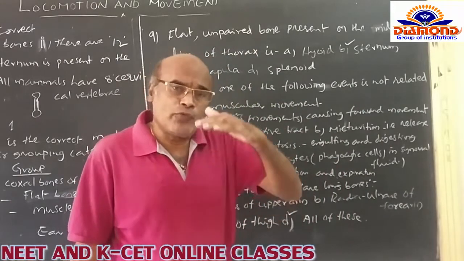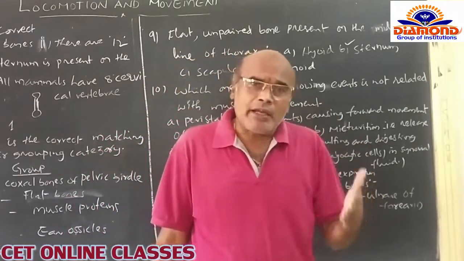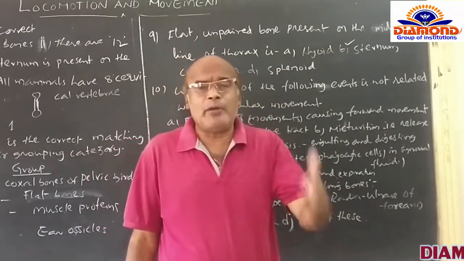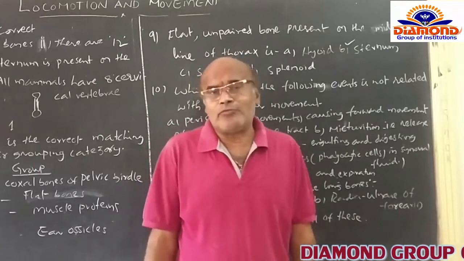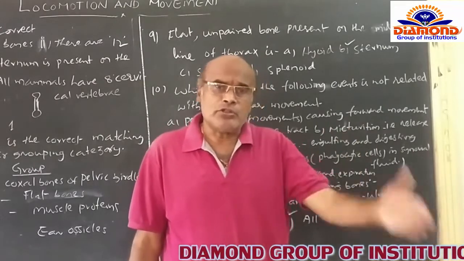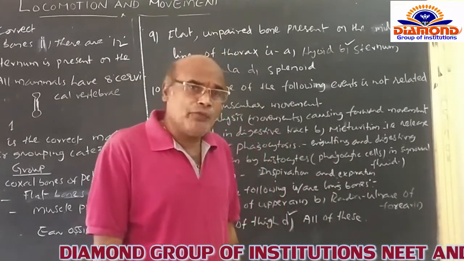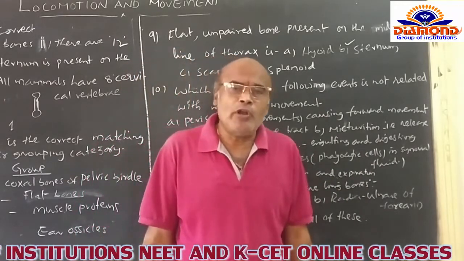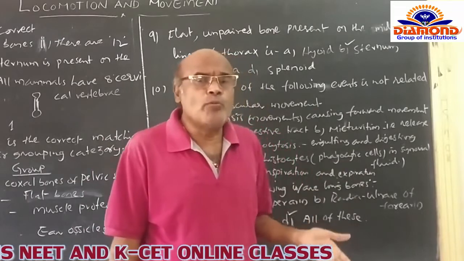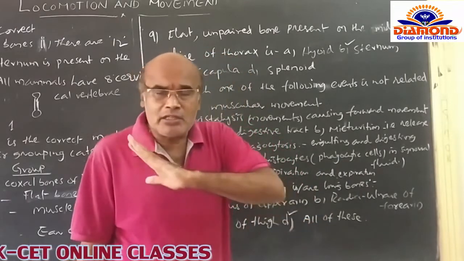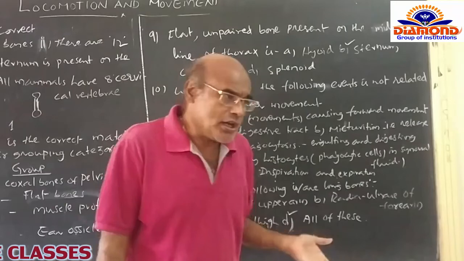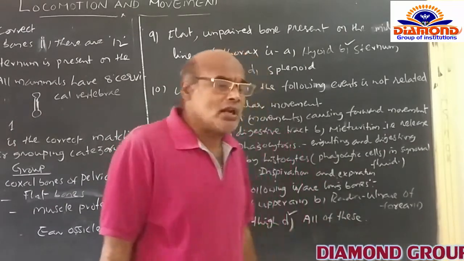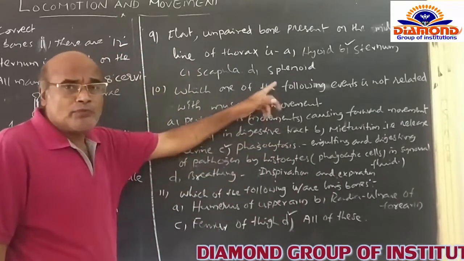In synovial fluid, a kind of phagocytic cells are present. If the synovial fluid may be infected by the entering of microorganisms, the histiocytic cells engulf and kill the microorganisms to protect the synovial fluid of the movable joint section. That's why this movement, this statement or this character is not at all concerned with the muscles. That's why C option is the right option for this question.